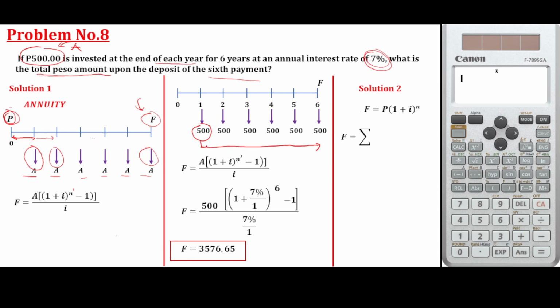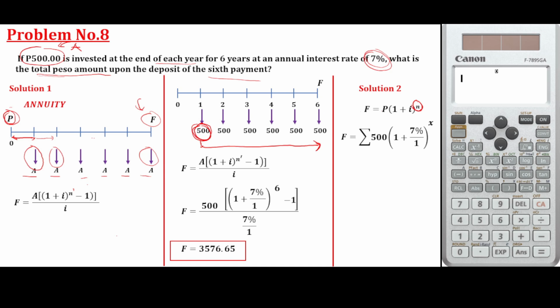So, this first one is 500, okay? Times the present amount, 1 plus 7% over 1 raised to x, because each of them has a different number of years. N here represents the number of years.